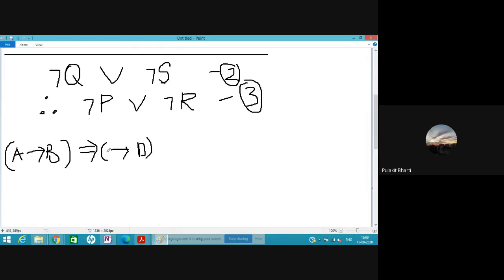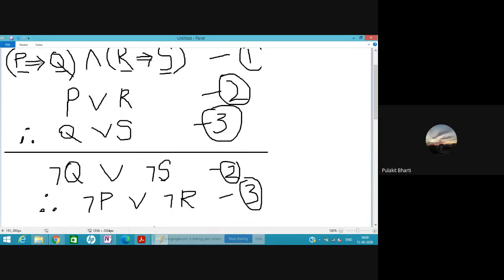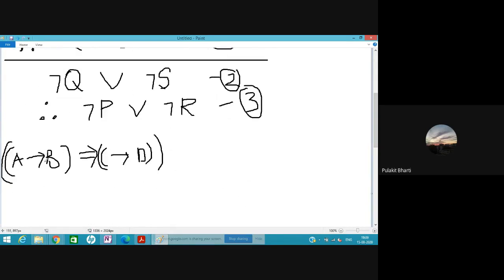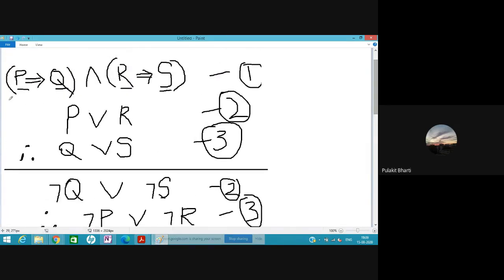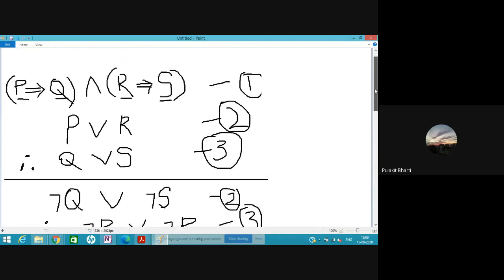Now what we are doing here is we are making our argument a bit more complex. Instead of writing if P then Q, we are writing if A is B then C is D. And as we know in a dilemma, the major premise is the conjugation of two hypothetical reasonings.